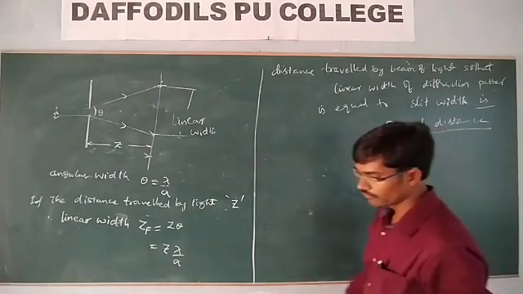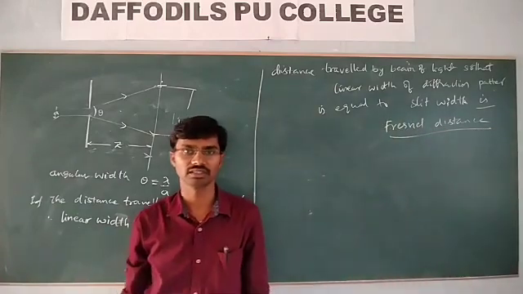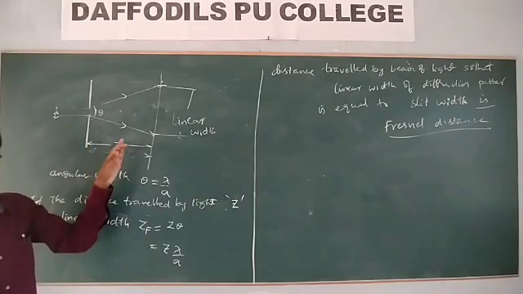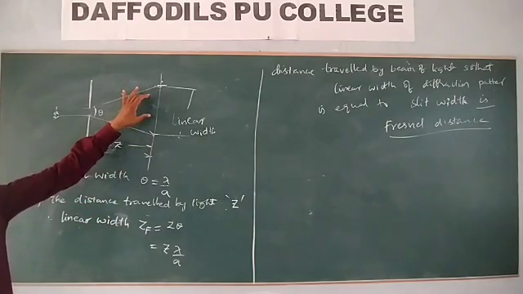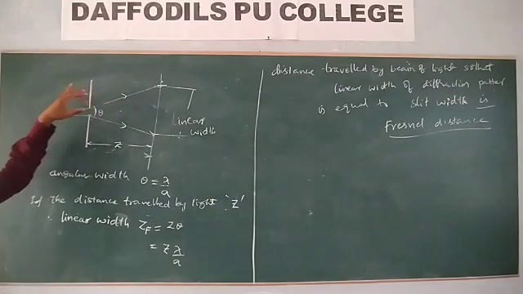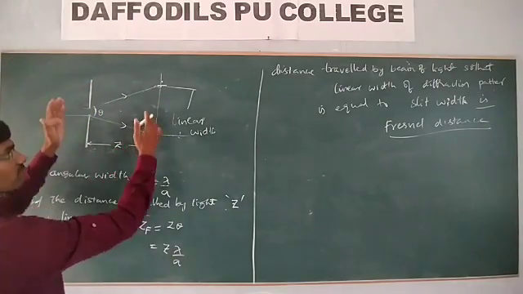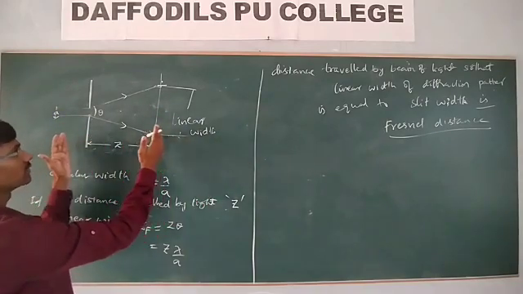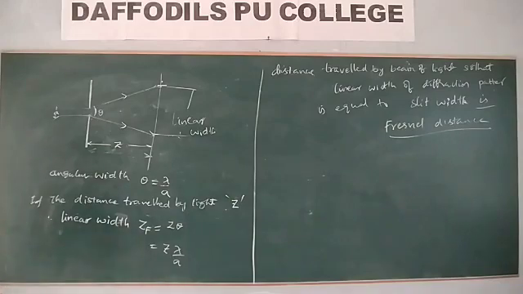Very important, the Fresnel distance. What do you mean by Fresnel distance? The distance traveled by the beam of light so that the linear width of the diffraction pattern is exactly equal to the slit width. That means, whenever you increase the distance, what happens? Whenever you decrease the distance, what happens to the diffraction pattern?